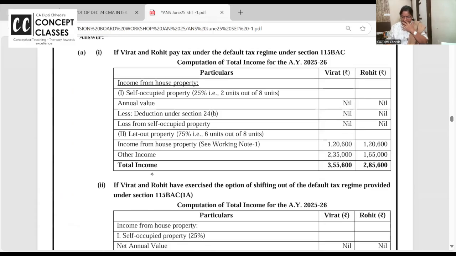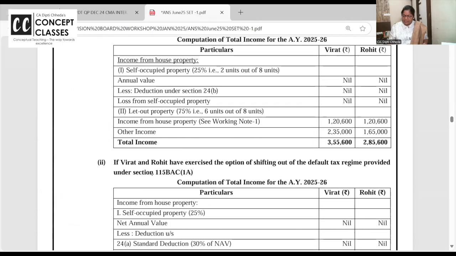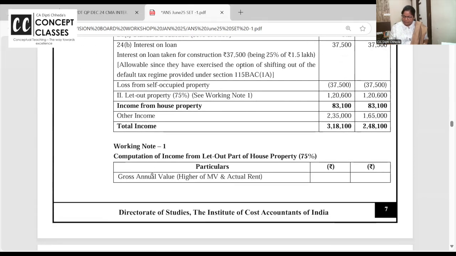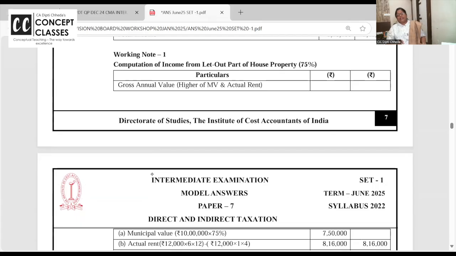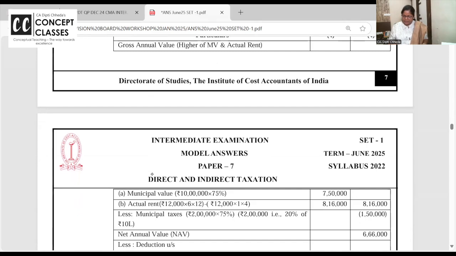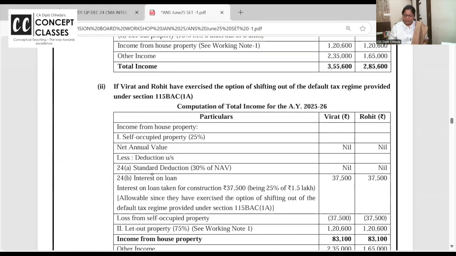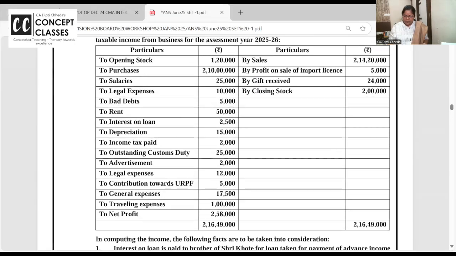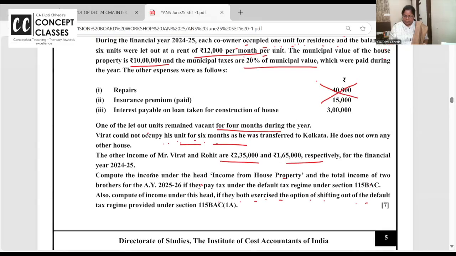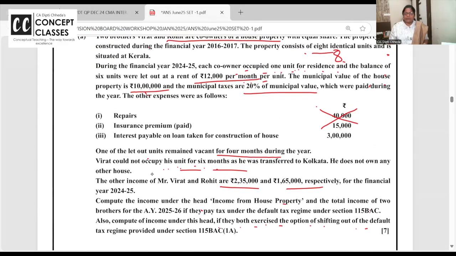So first we will do this in the default tax regime, and then opting out of the default tax regime. But first we will calculate the let out portion. Let out portion is 75%. So what's the municipal value of the whole house? They gave, no. Come back to the question once. Municipal value is 10 lakhs. So only 75% is let out, so only 75% of municipal value we will take, and actual rent is 12,000.